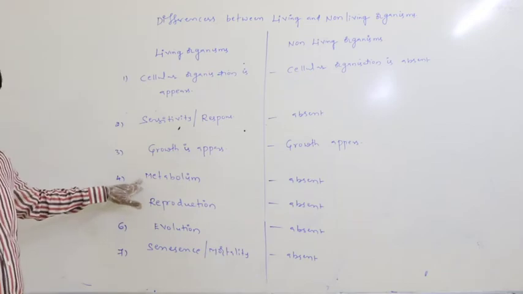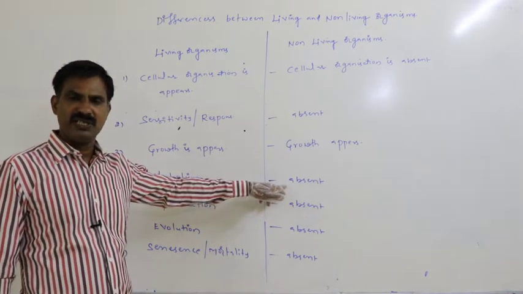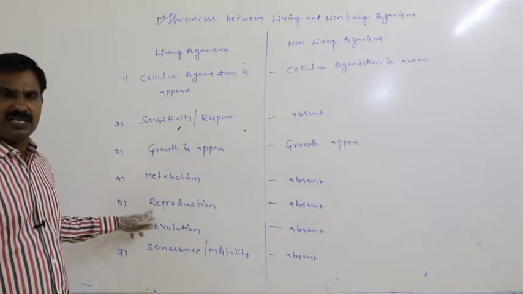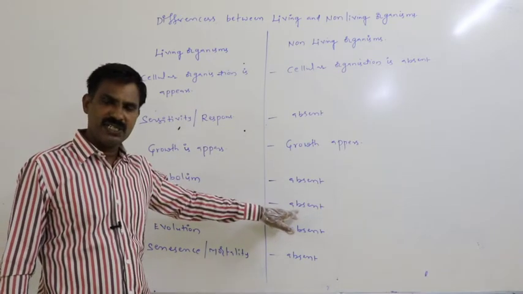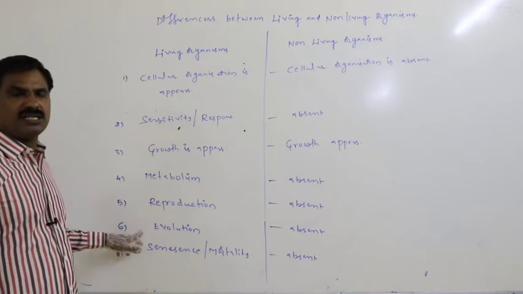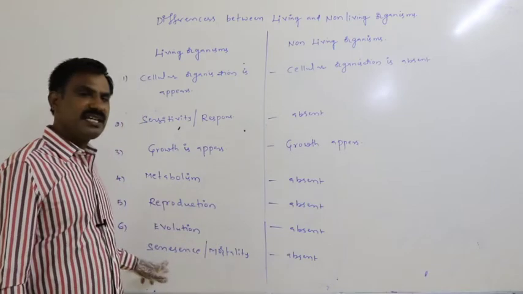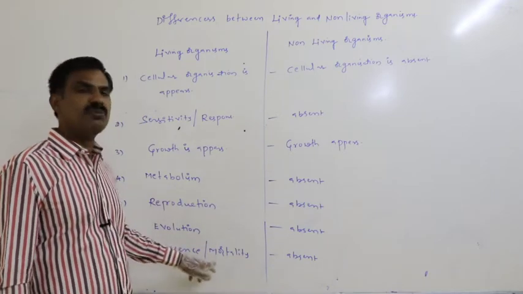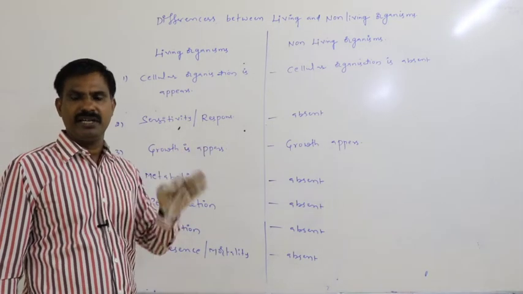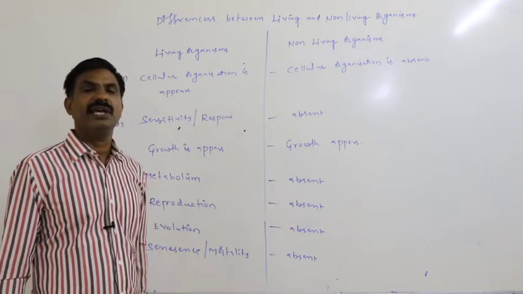Next, metabolism appears in the living organism, whereas it is absent in the non-living. Reproduction appears in the living organism, whereas it is absent in the non-living. Evolution appears in the living organism, whereas it is absent in the non-living. Senescence or mortality appears in the living, whereas it is absent in the non-living.